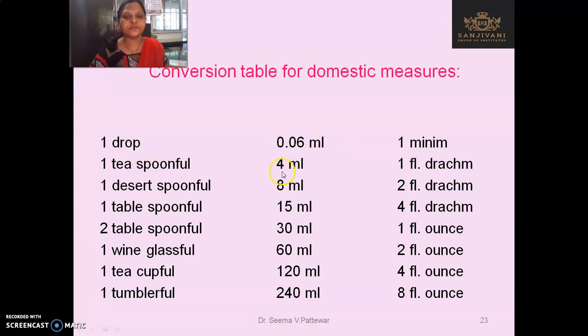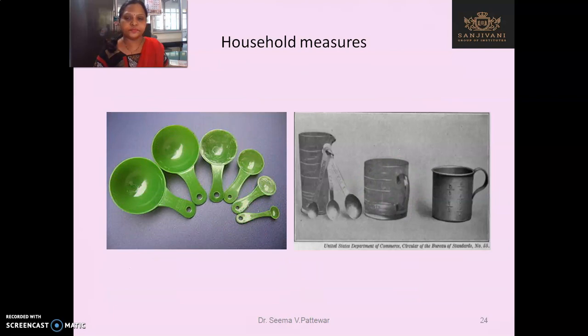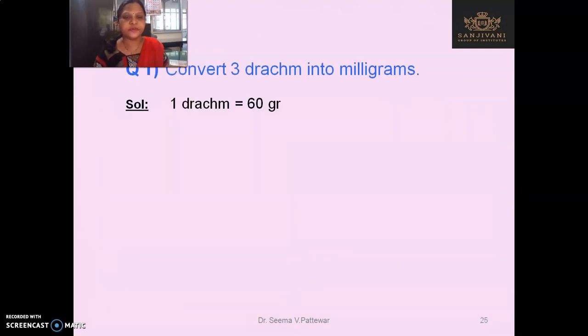1 teaspoon is equal to 4 ml. 1 dessert spoonful is equal to 8 ml. 1 tablespoonful is equal to 15 ml. 2 tablespoonful is equal to 30 ml. 1 wine glass full is equal to 60 ml. 1 teacup full is equal to 120 ml. 1 tumbler full is equal to 240 ml. So these are the household measures we can measure with.